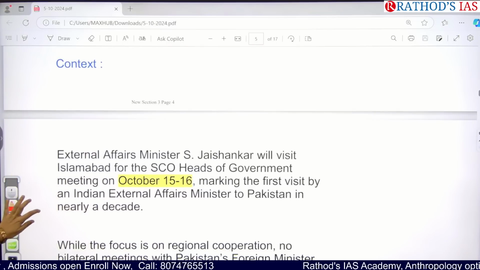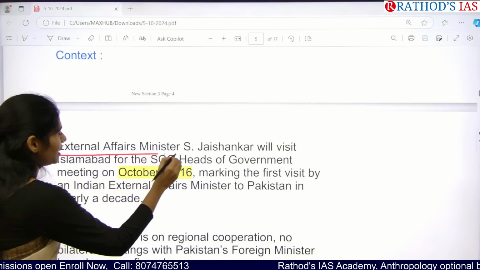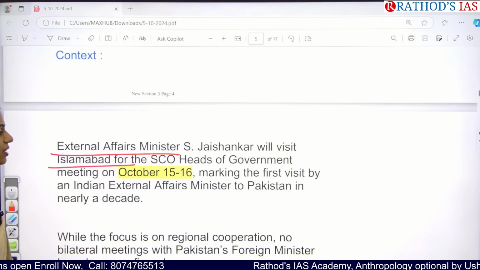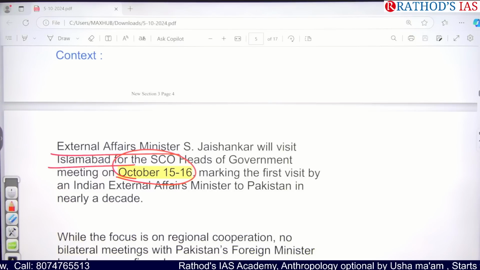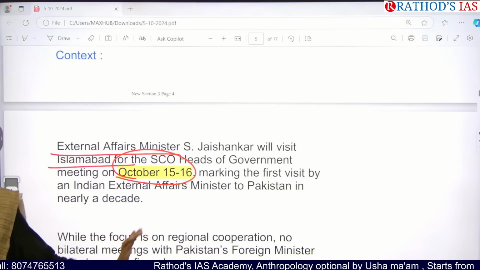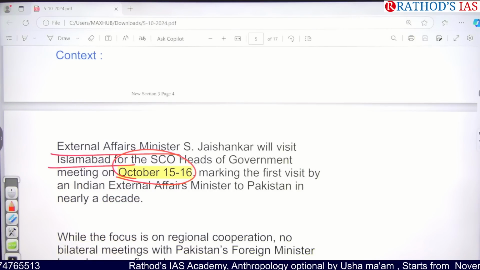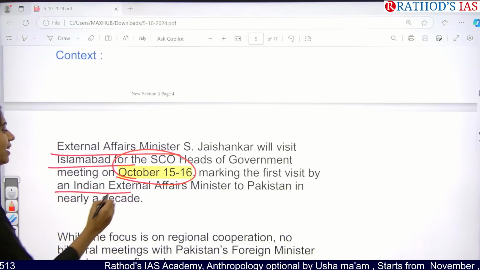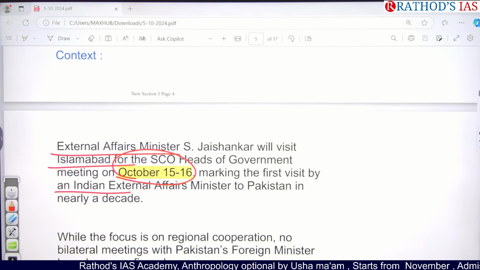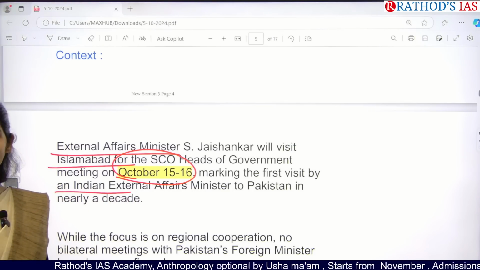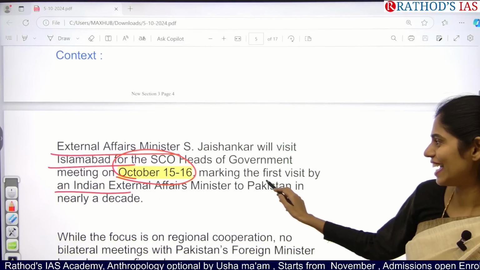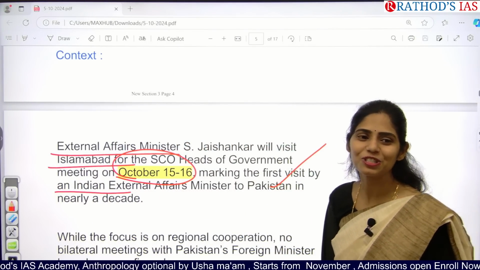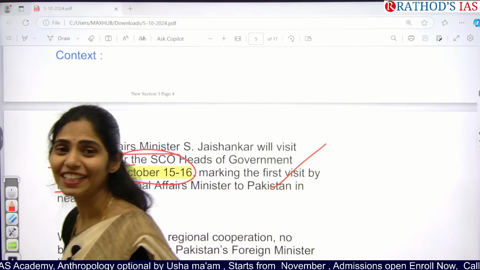Okay, so see this context. External Affairs Minister will visit Islamabad for the SCO heads of government meeting. When? On October 15th and 16th. One more important thing to focus on here is that it is the first visit by an Indian External Affairs Minister to Pakistan in nearly a decade. For the last 10 years no one went to Pakistan, but now our External Affairs Minister is going. So it is also an important significance.